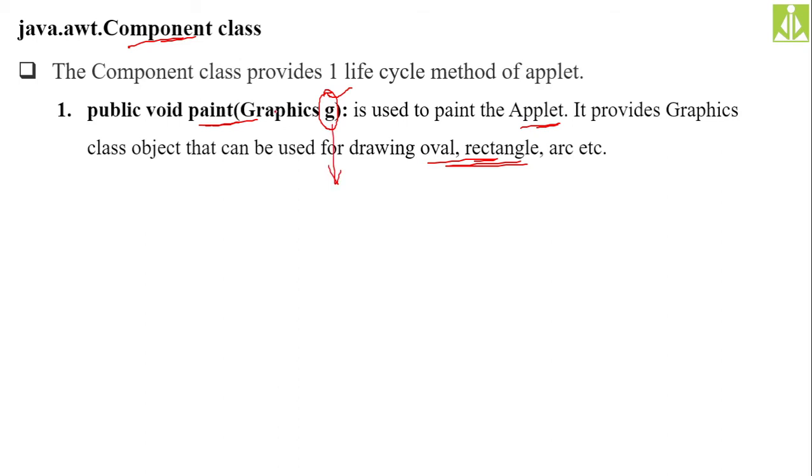Under this graphics class, we have the drawString method. With the help of the drawString method, we will write the content on the applet. As we said, we have to discuss only the simple programs. We will not get into depth, because this is only applet revisited. We will not discuss many of the concepts under this applet.